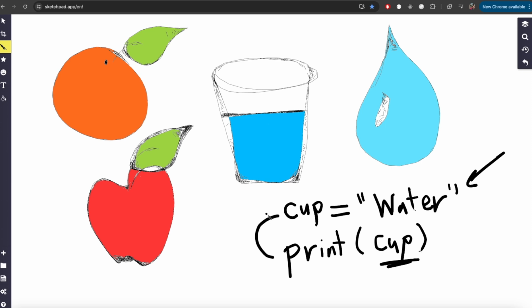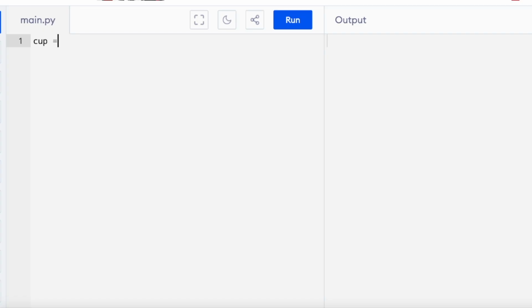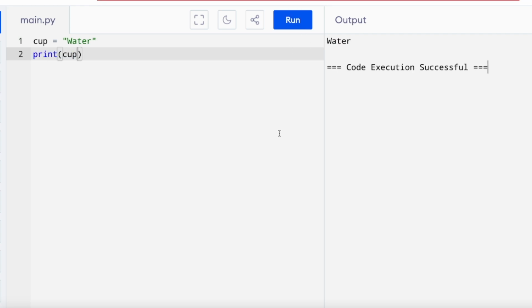Since we have defined this here, and it has been assigned the value of water, the computer will print the value of the variable. Cup equals water, print cup. Very cool. That is expected. Let's try to change this code a bit by actually adding double quotes around cup. What do you think this will print?